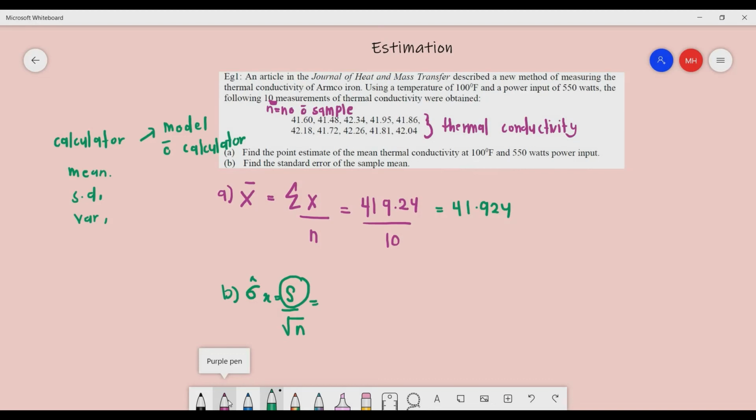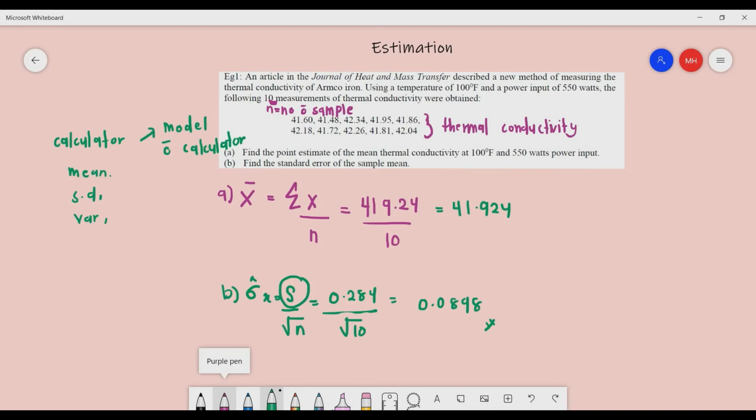You put the 10 data inside the calculator, and you get S equals 0.284, divided by square root of 10. So the answer here is 0.0898.